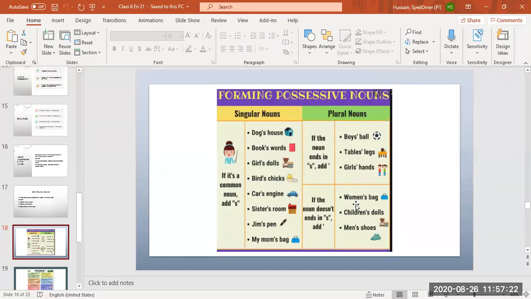So we are going to put apostrophe S. Children is not ending in S, so we will put apostrophe S. Men, not ending in S, so we have put apostrophe S.